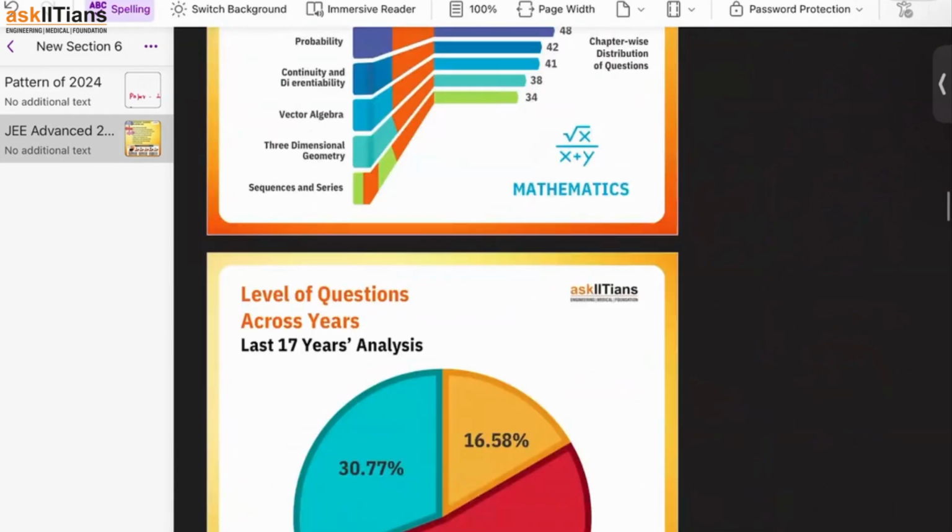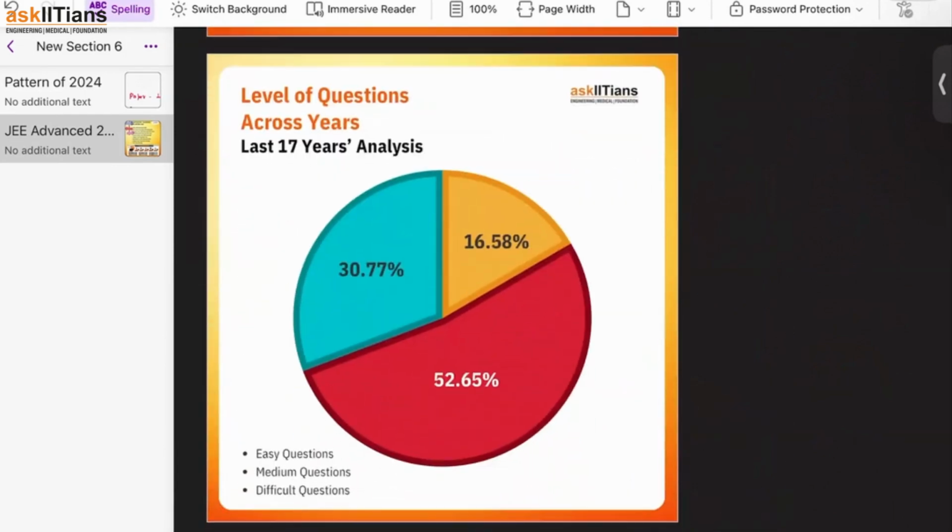Okay. Yeah. So guys, now I'm talking about the level of questions. So अब देखो यही difference होता है. When I say a difficult paper, in fact, yesterday only I was speaking to some of the students about this particular part. That what is the meaning of a difficult paper? A difficult paper doesn't mean that all the questions are difficult. A difficult paper means that the number of questions which are difficult, their number would be increased.